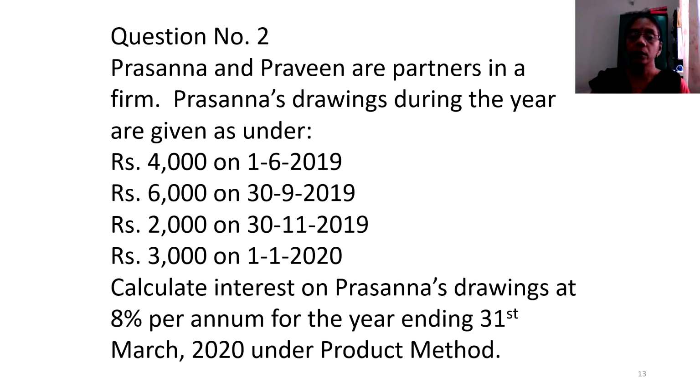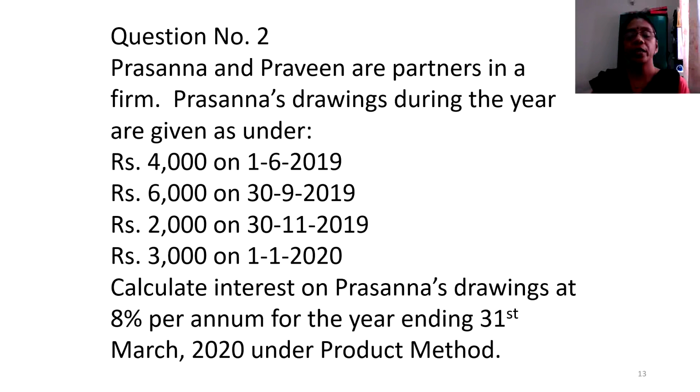Look at this question. Prasanna and Pravina, 2 partners, and Prasanna's withdrawals are given to us. 4,000 rupees that Prasanna withdraws on 1st of June 2019, and 6,000 rupees on 30th of September.